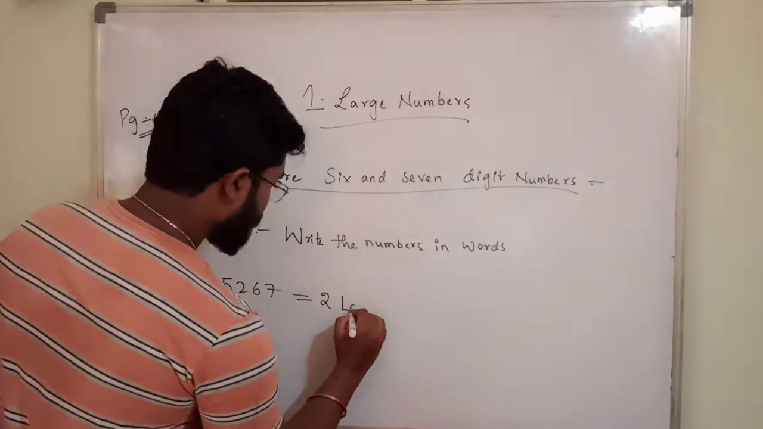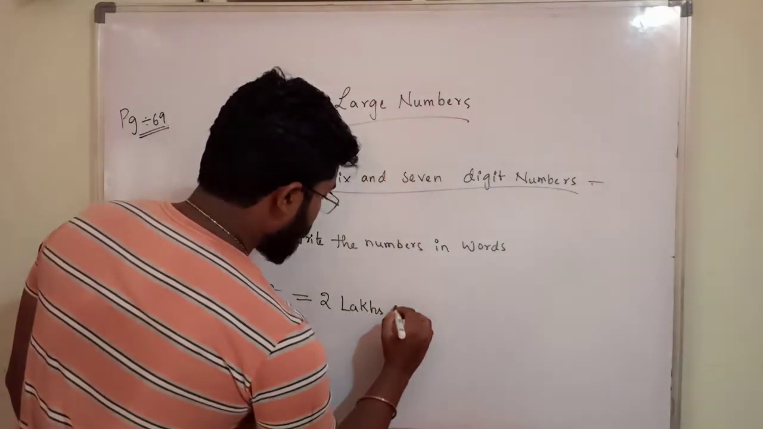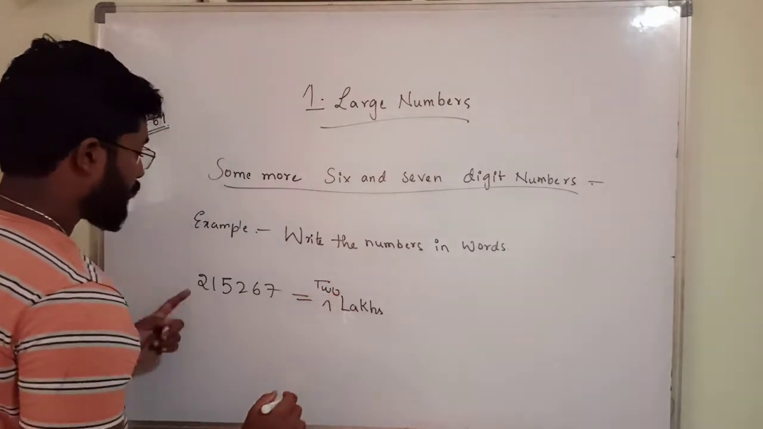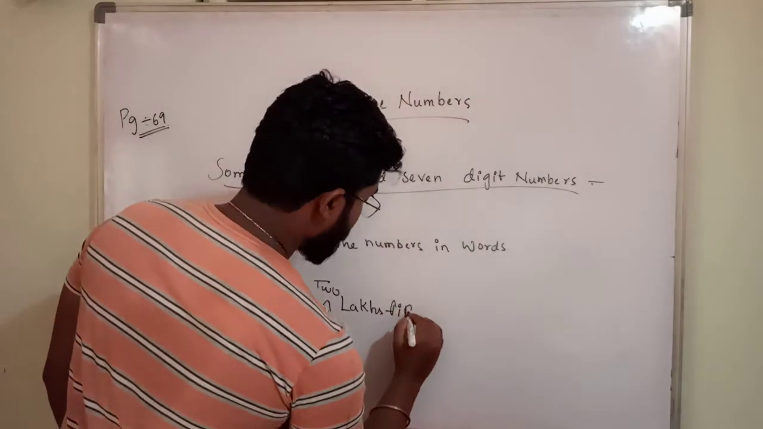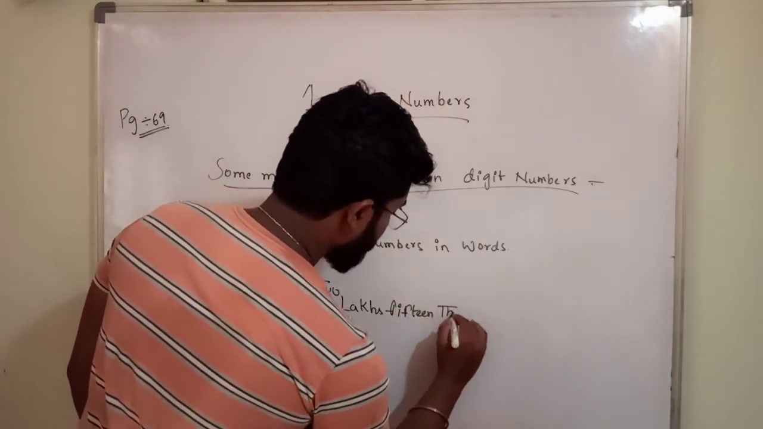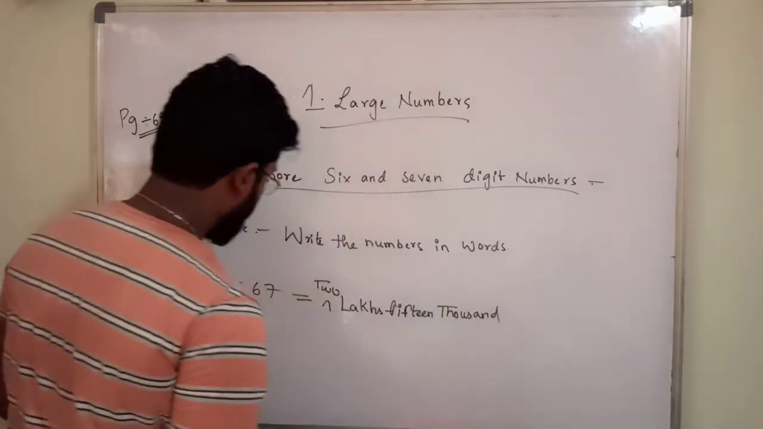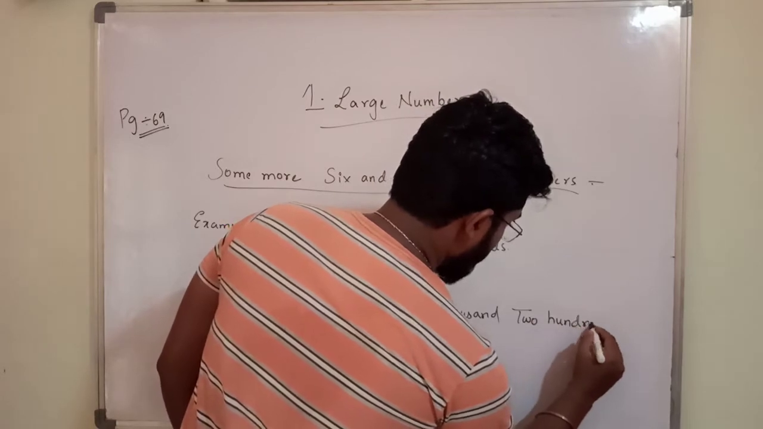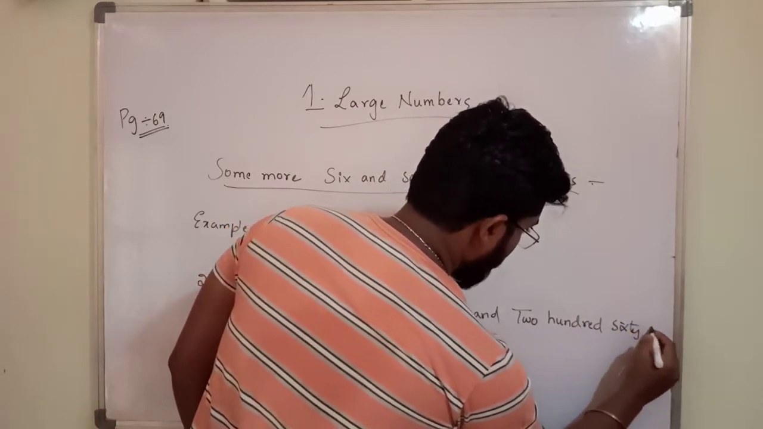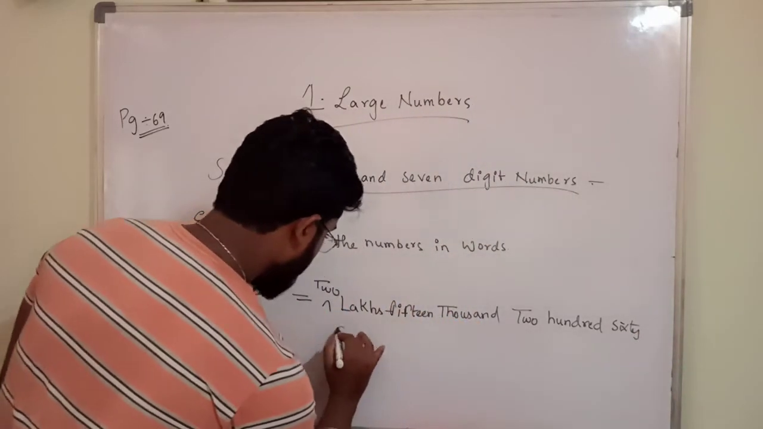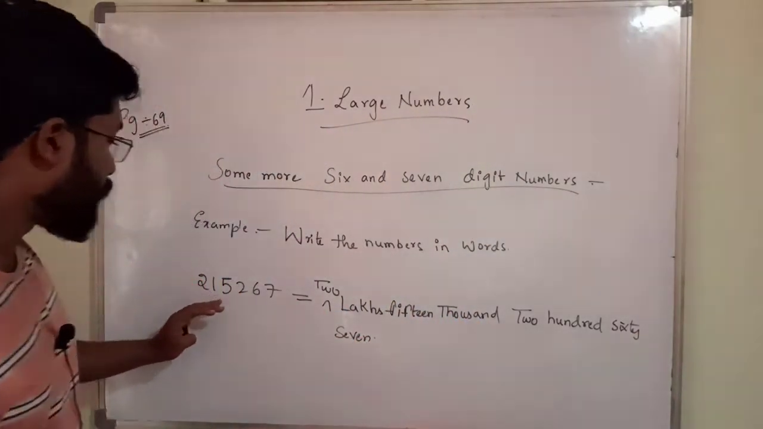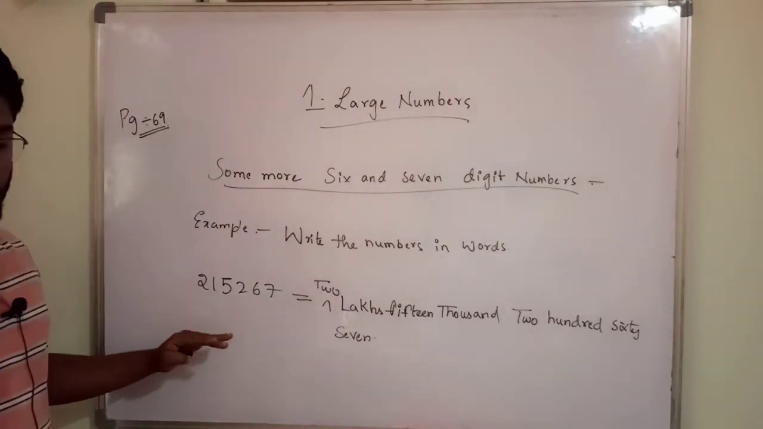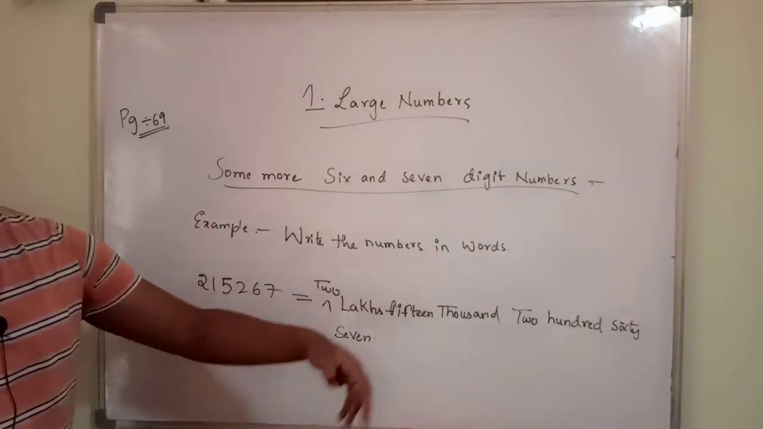2 lakhs. In word form, no number should be involved. 2 lakhs 15,000 267. 2 lakh 15,267. This is the number. We have written this in word form.